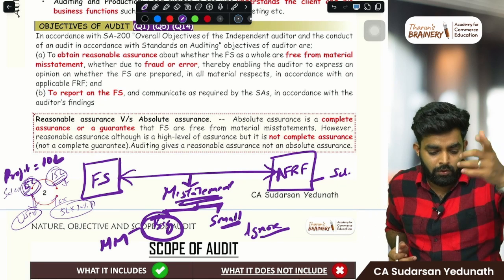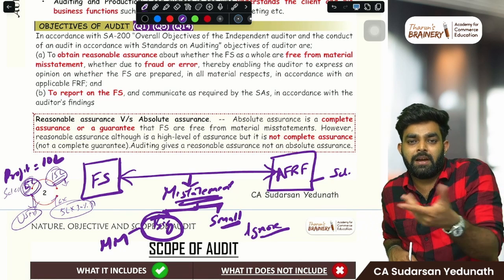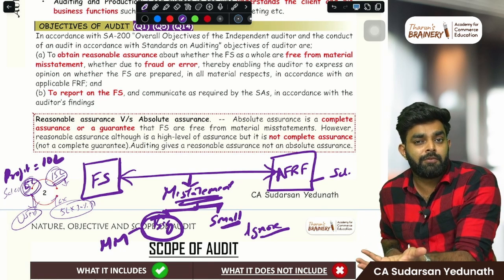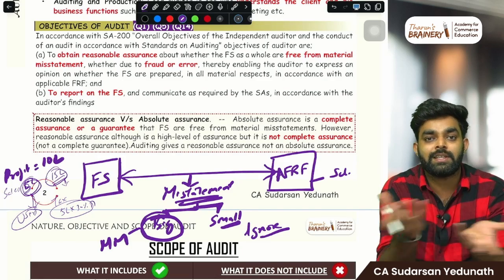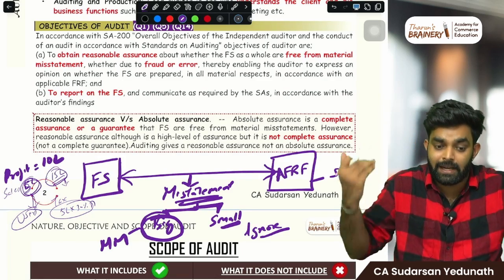An investor, seeing only 10 lakh profit, may not have invested. But if 15 lakh profit was there, they would have invested. So the decision was affected. So that is a material misstatement.